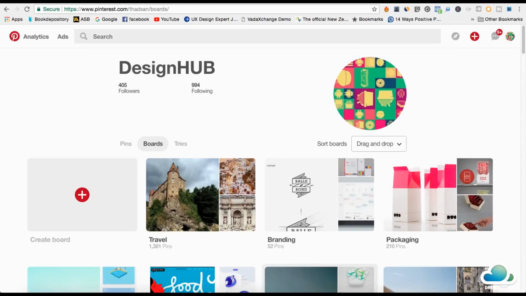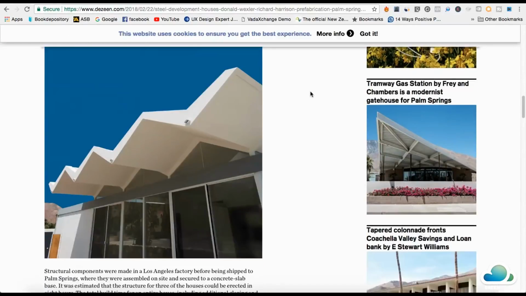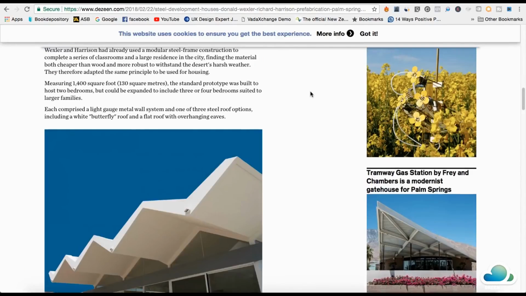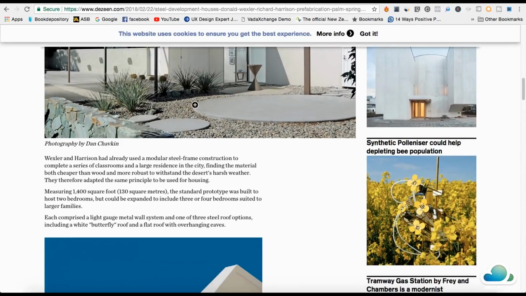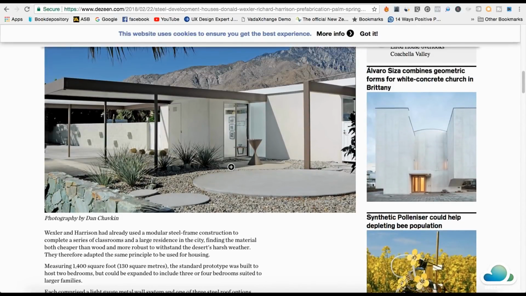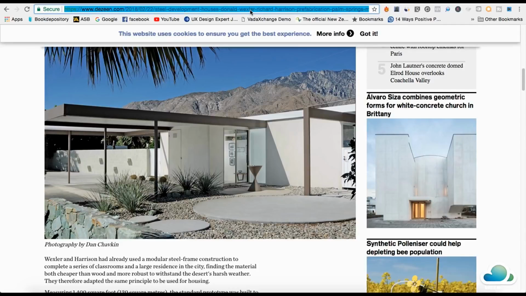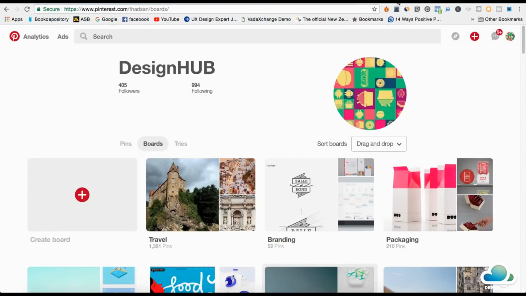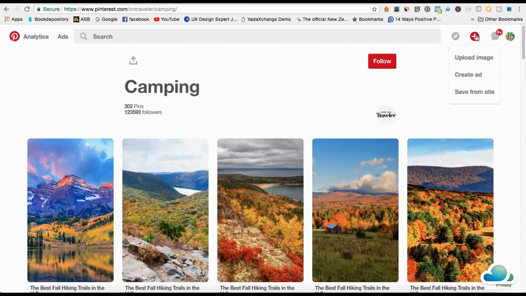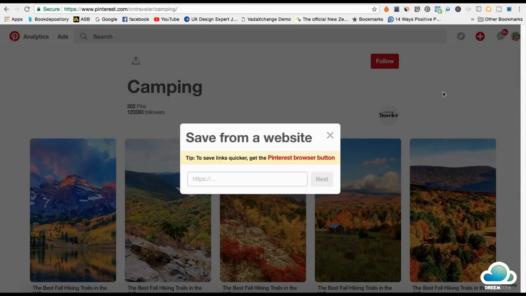So this is a website. This isn't actually my website. This is a website about architecture. And let's just pretend this is my website. So what I want to do is promote this page right here. I'll copy the link to my website, and I would go in here and hit this plus button. Then I'll come down to save from site. Then you just click paste the link and hit next.